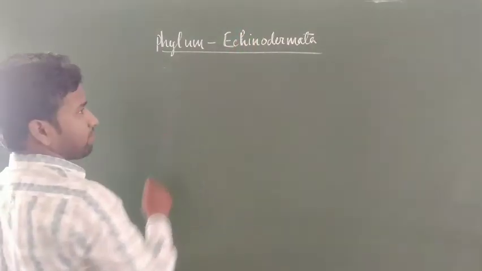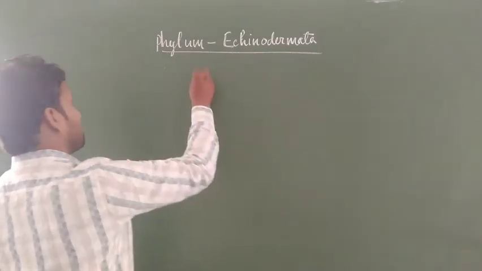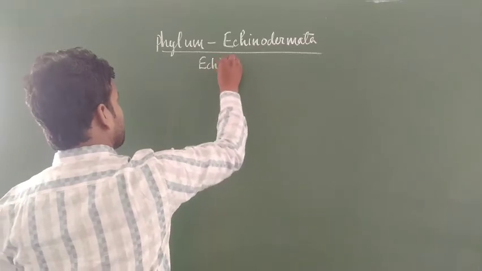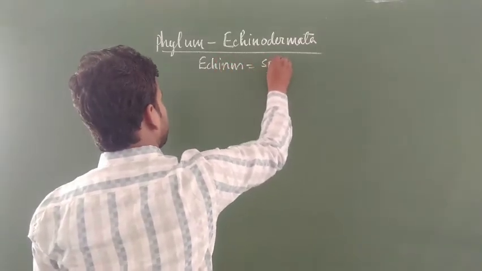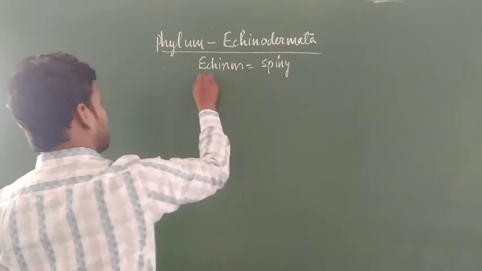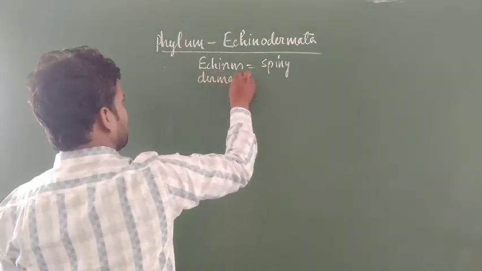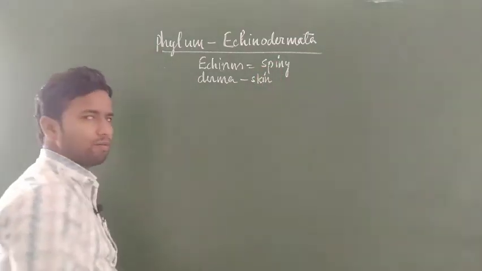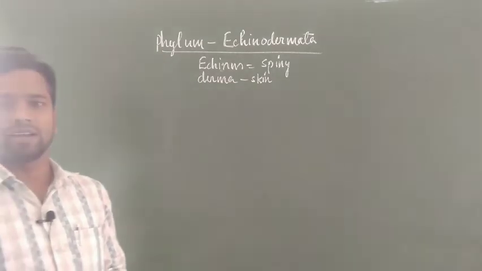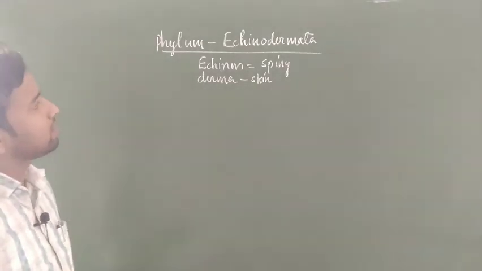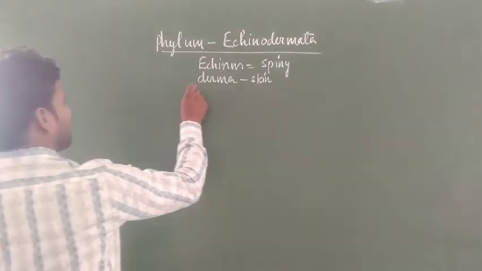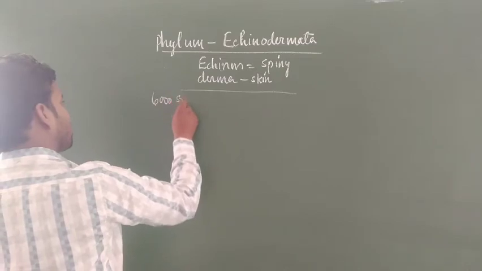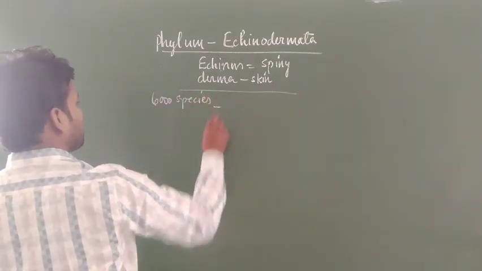Echinodermata is made up of two Greek words: echinus and derma. Echinus means spiny and derma means skin. Spiny-skinned body containing animals are called echinoderms. In this phylum, about 6,000 species are reported.